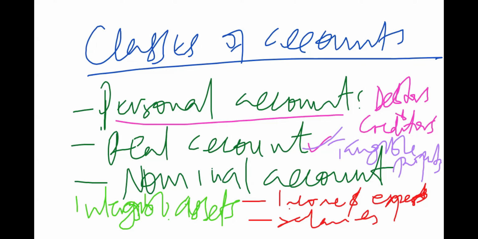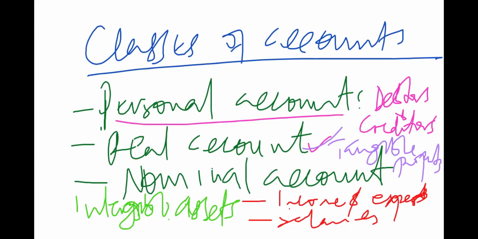And it is just a rule that has been tested, whether you understand it or you don't understand it, for over years. But we want to find a general way how we can understand what is supposed to be debited and what is supposed to be credited, by looking at these three types of accounts or classes of accounts.